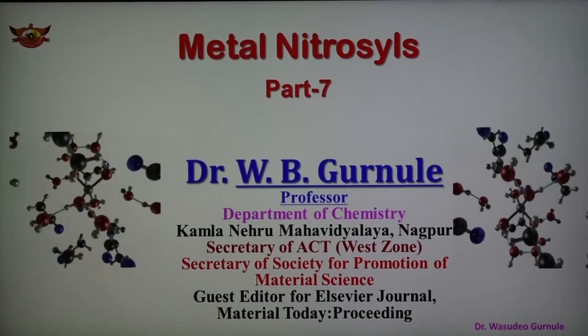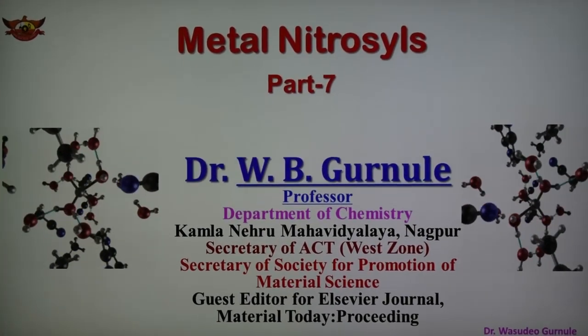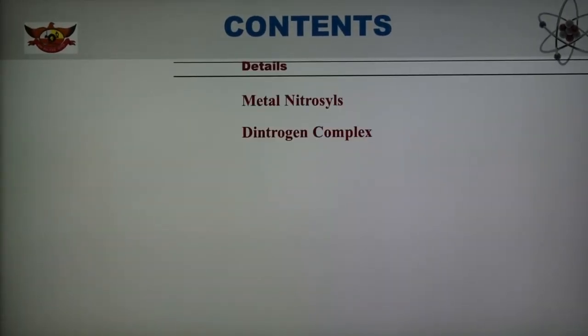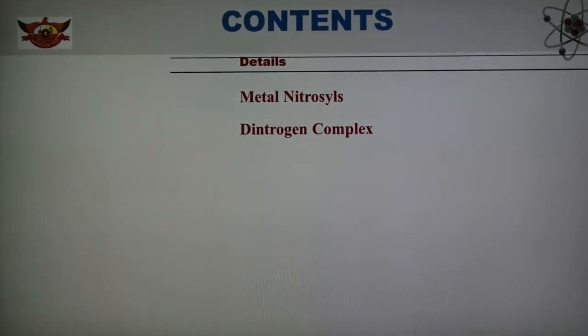Today we are discussing two important compounds, the dinitrogen complex and the dioxygen complex, with their examples and different reactions. These are important compounds of metal nitrosyl. So today's topic is metal nitrosyl. This is part number 7, and in this part we are discussing two important compounds: one is the dinitrogen complex and the second is the dioxygen complex.